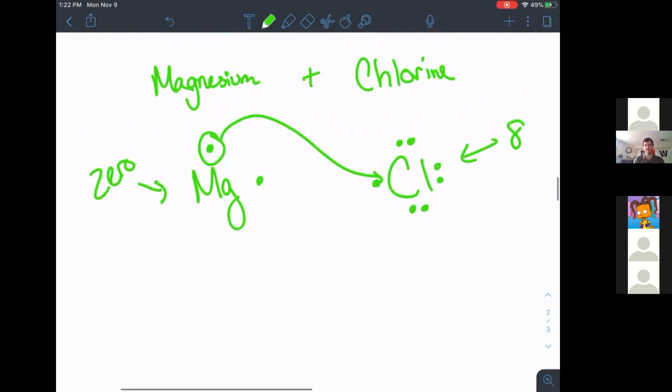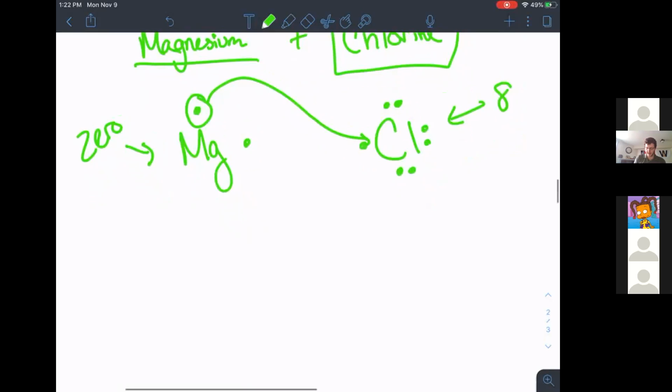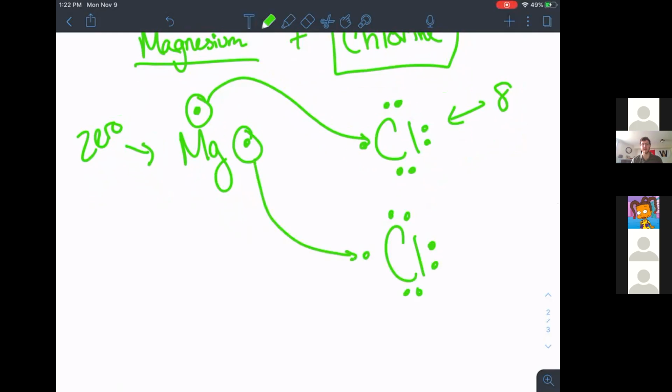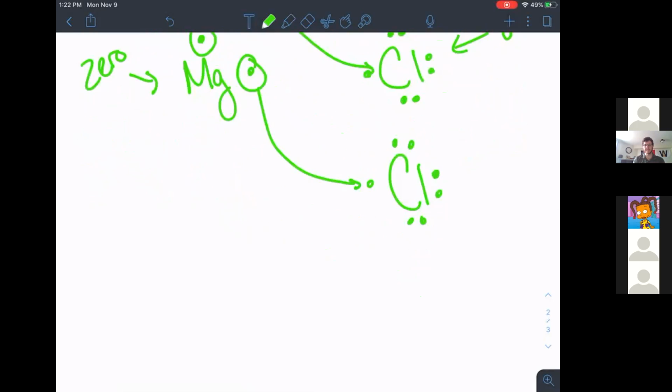We would add more metals. Careful, the metals are on this side, nonmetals are over here. Oh, we would add more nonmetals. Exactly. We'd add another nonmetal, or another chlorine, so that our electron could be transferred over to the other side. Okay, so that makes sense. Yeah, we did that last week.